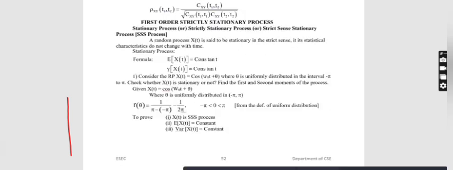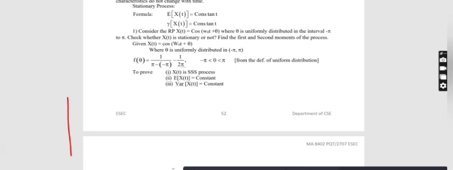Now we are moving to the problem. First order strict sense stationary. So that is nothing but stationary process, the another name is strictly stationary or strict sense stationary. So random process x of t is said to be stationary in the strict sense if its statistical characteristic do not change with the time, which means a stationary should satisfy these two formula. One is mean value and another one is variance value. So first one, E of x of t should be equal to constant and variance of x of t equals constant.